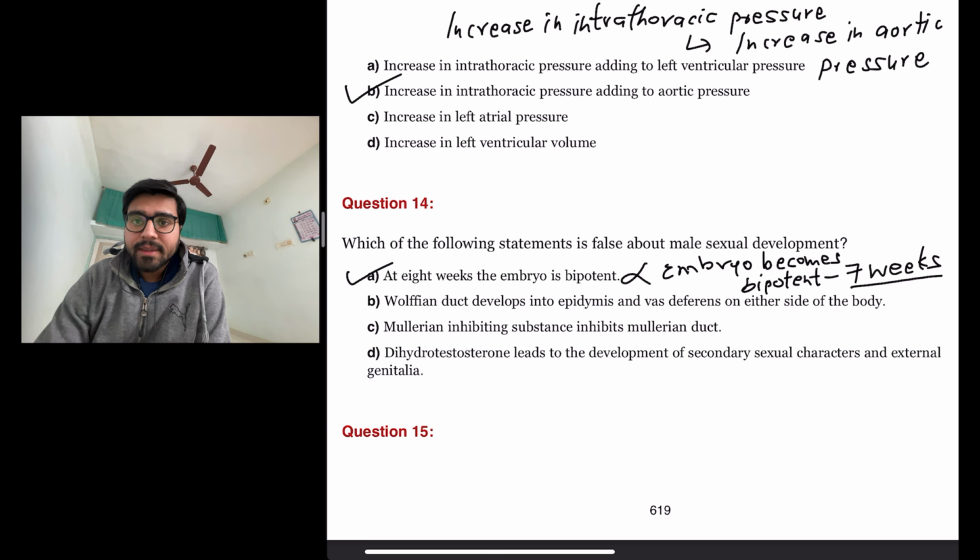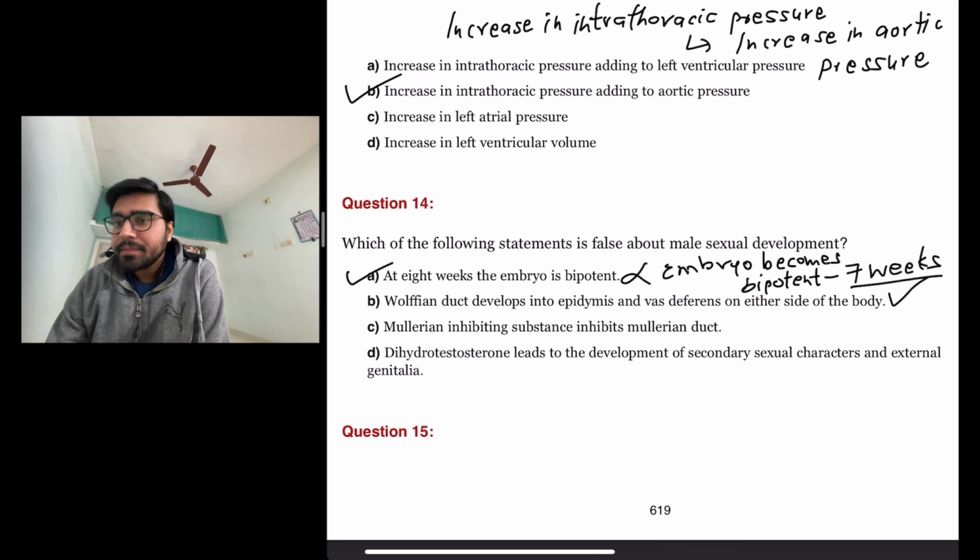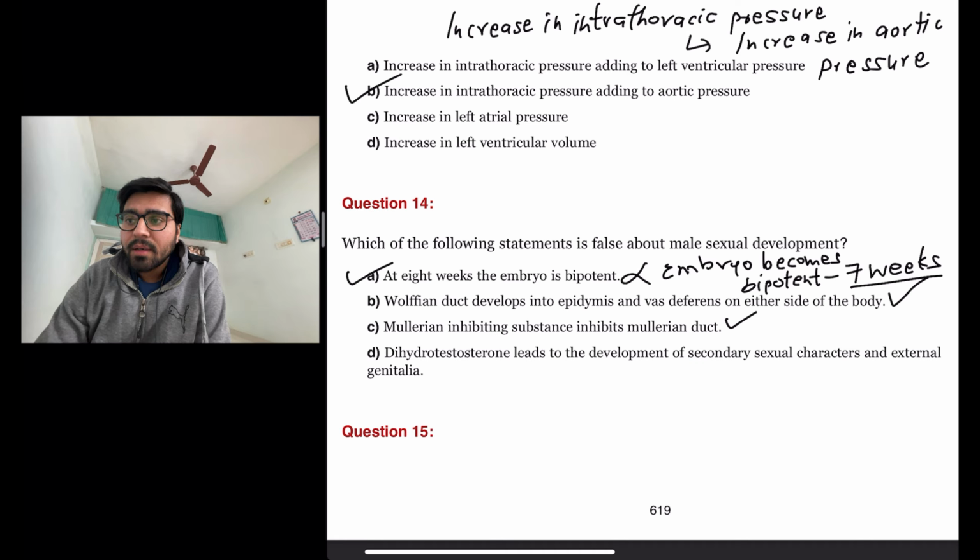Let us look at the other statements. Wolffian duct develops into epididymis and vas deferens on either side of the body. So this one is true. Mullerian inhibiting substance inhibits Mullerian duct. This one is a completely true statement. Dihydrotestosterone leads to the development of secondary sexual characters and external genitalia. This one is also a completely true statement. So the answer here is A.